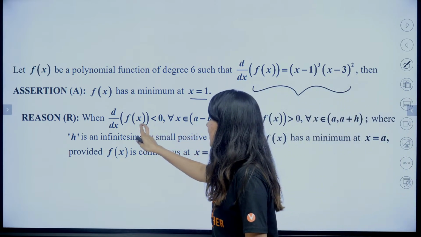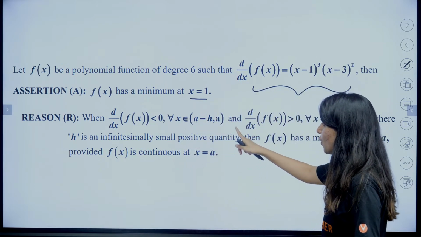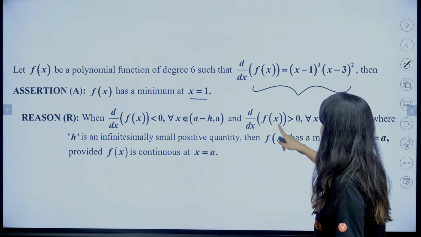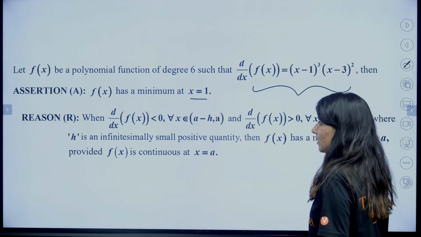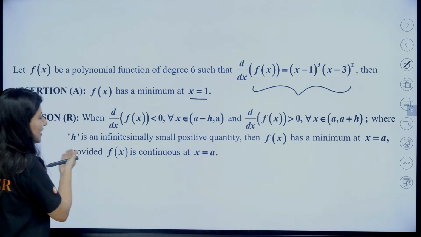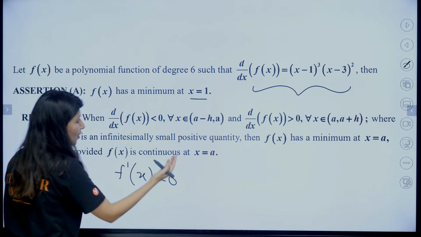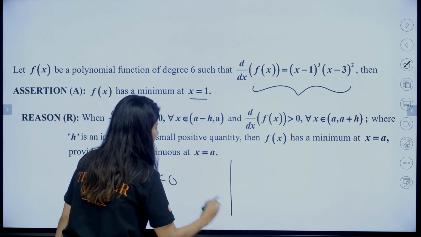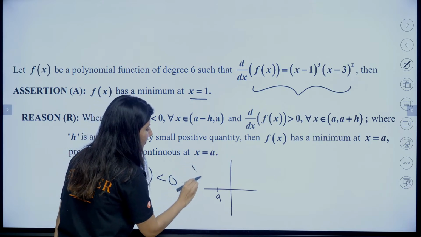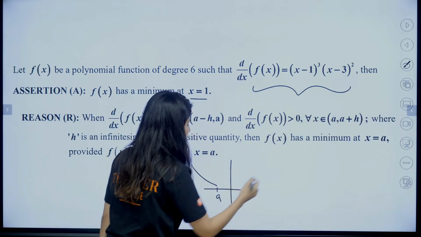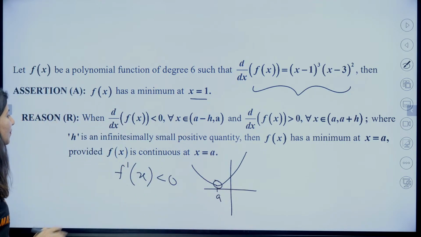Reason says that f dash x is less than 0 for (a minus h, a), and f dash x is greater than 0 for (a, a plus h). Okay, so can you see the reason? Reason says that f dash x is less than 0 for x less than a, that means less than 0 means decreasing function. So on the left hand side I am having a decreasing function and on the right hand side, a plus h, I am having an increasing function. Definitely it will give me a minimum at x equals a, provided this condition.